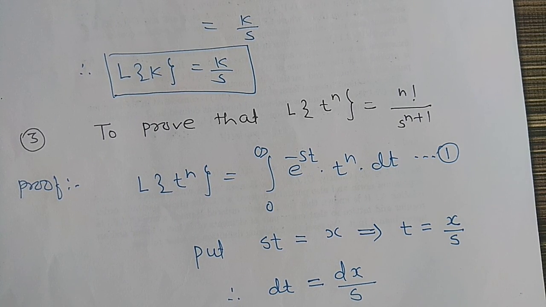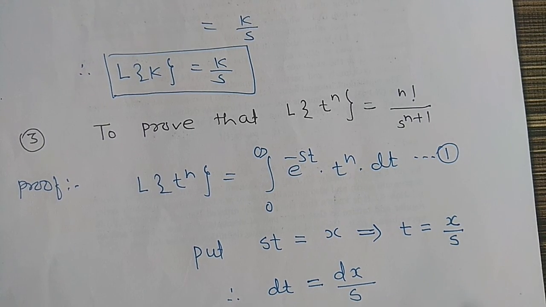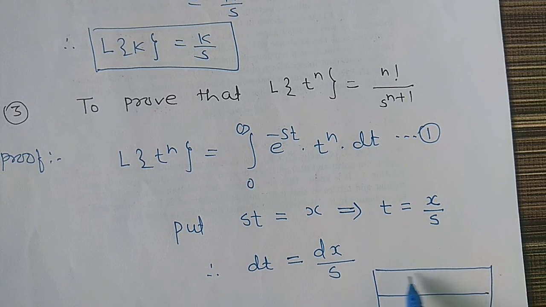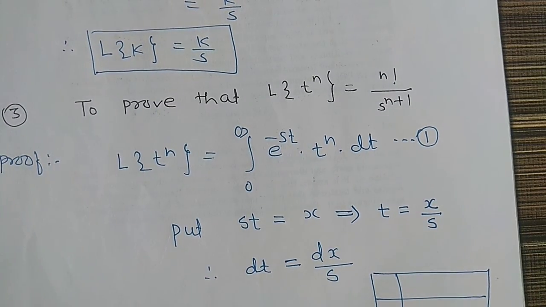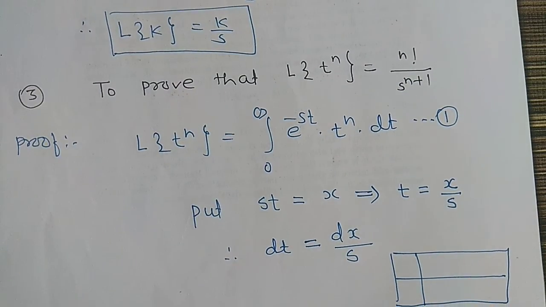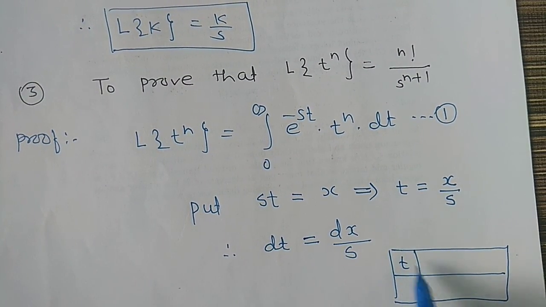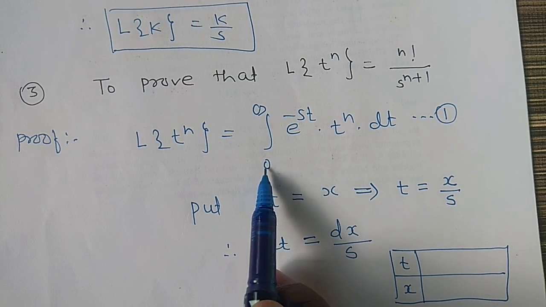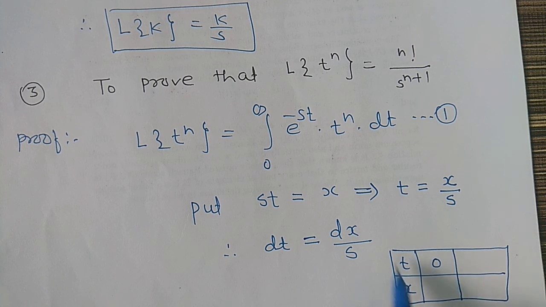Then next, we change the limit here. If we put the value of t as 0, then x is equal to 0 also. And t at infinity gives x at infinity, so the limit does not change here.